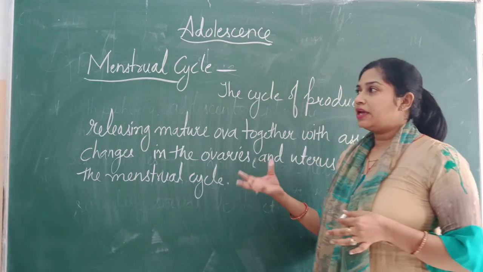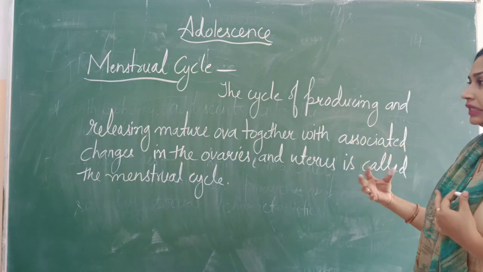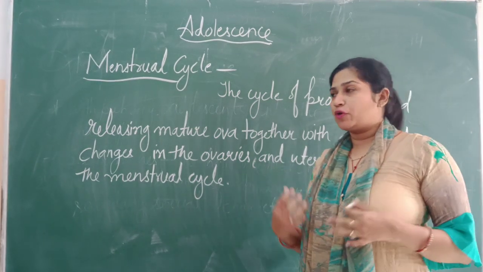So it initiates the process of reproduction.